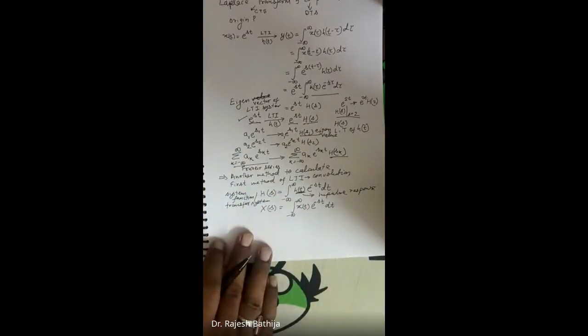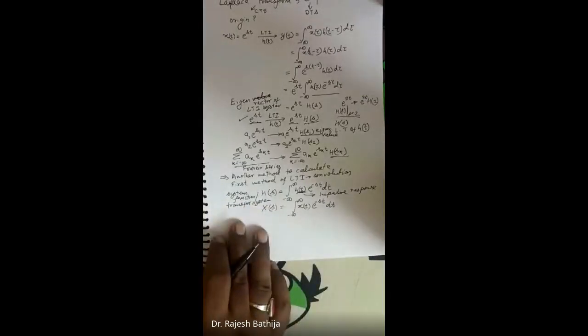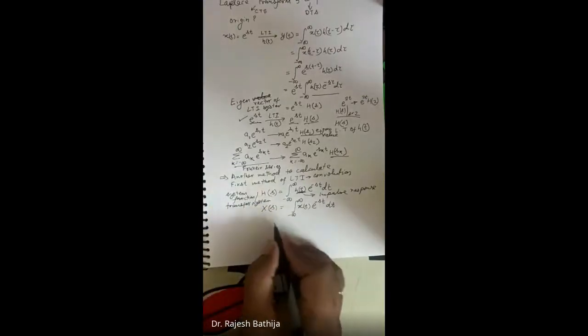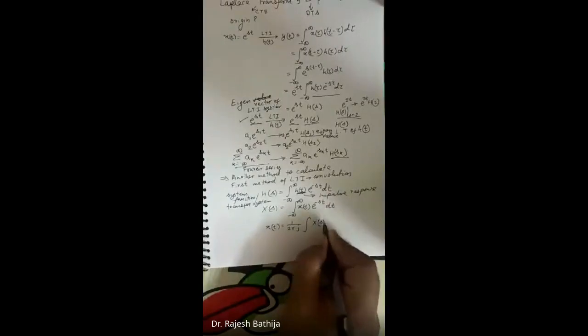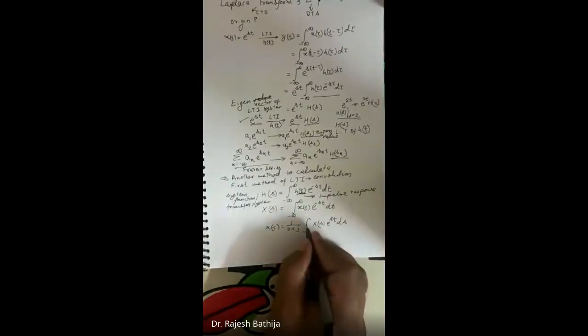So once we have written this, we can find x of s for any general signal, right? Also, an inverse Laplace transform is available, given by x of t equal to 1 over 2 pi j times the integral of x of s e to the power st ds, and this is a closed integral here.